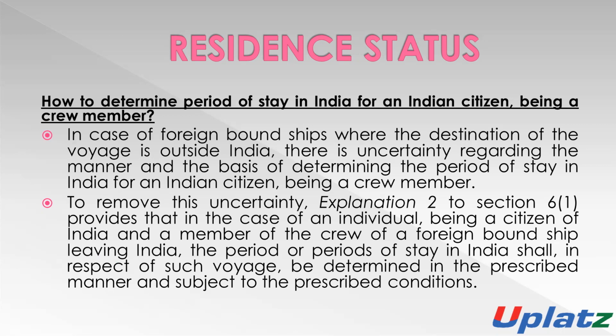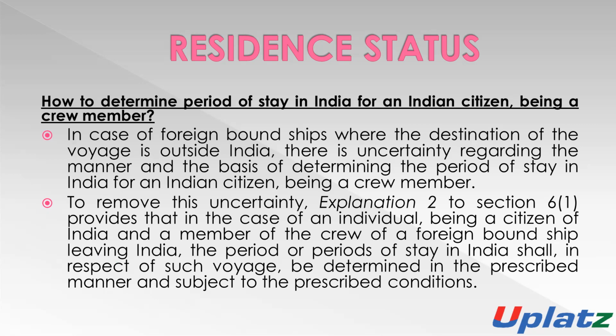If there is an Indian citizen working as a crew member in an Indian ship, and the destination of such ship is outside India, how will we determine the period of stay in India for such Indian citizen?